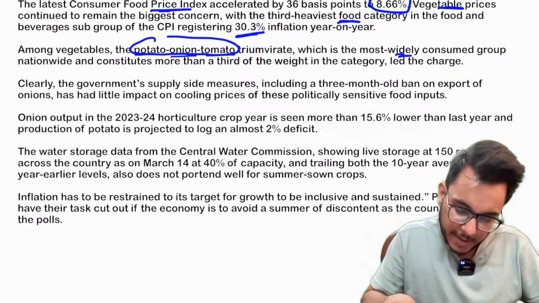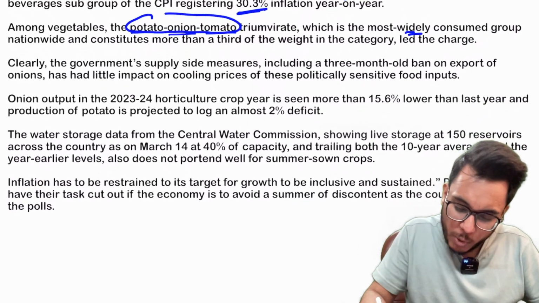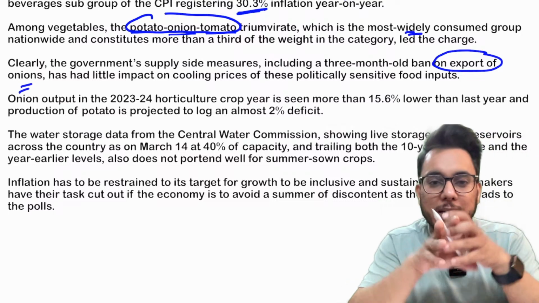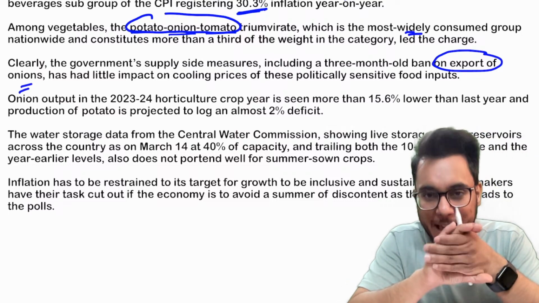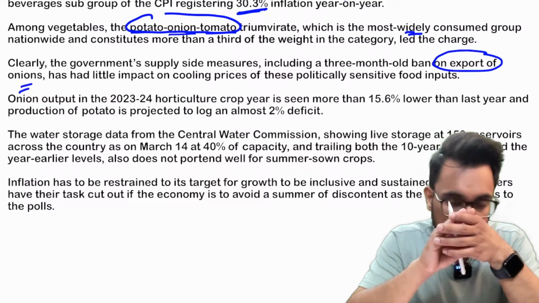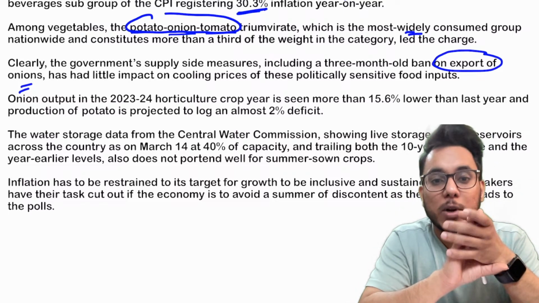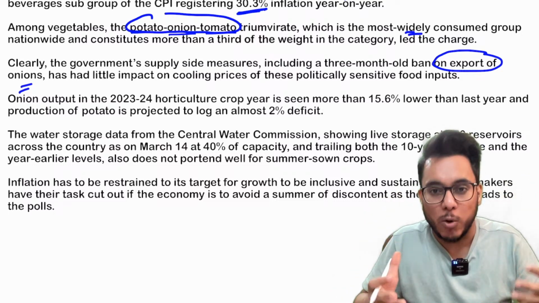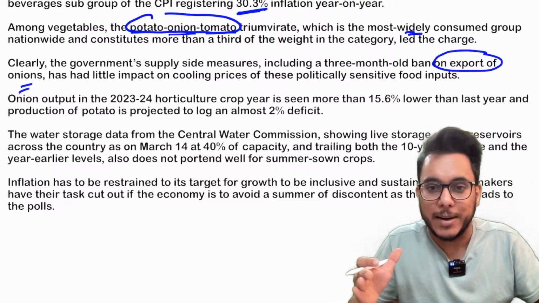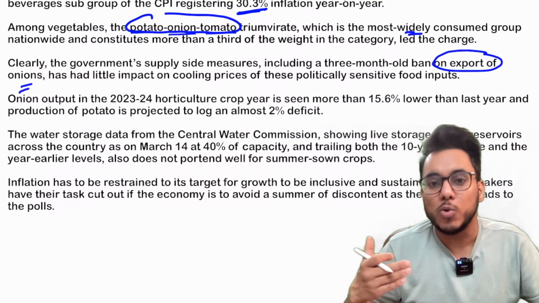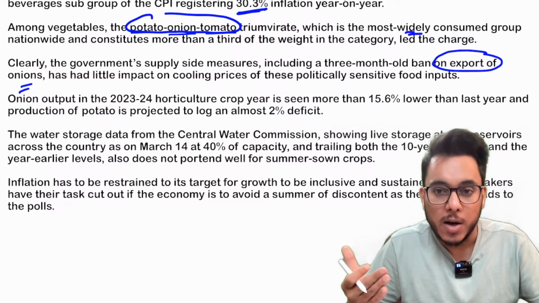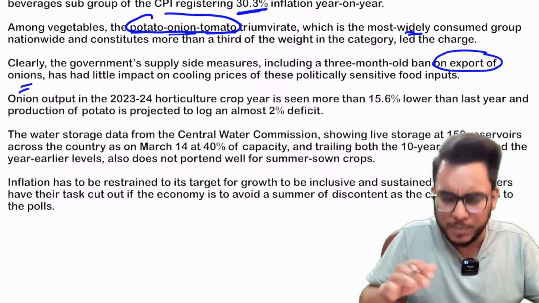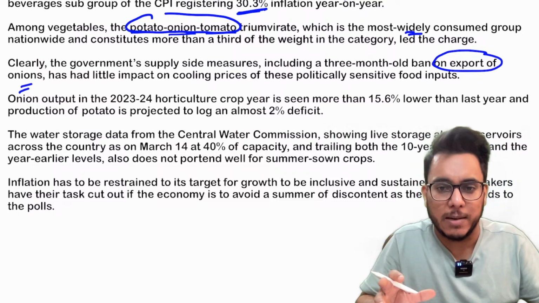For example, what happened, government tried to impose a ban on export of onions. Okay, now understand this thing, that whenever any commodity's supply will be less, price will go up. So if we are exporting onion to the other countries, the availability of onions in India will go down and the prices will go up. So therefore, government, in order to ease the supply of onions, tried to impose a ban on onion export, but it was not that much helpful.